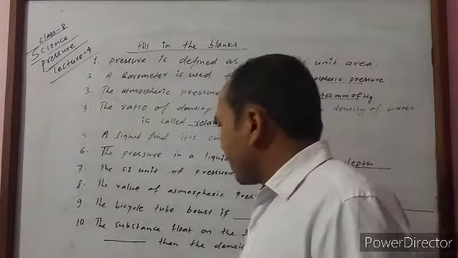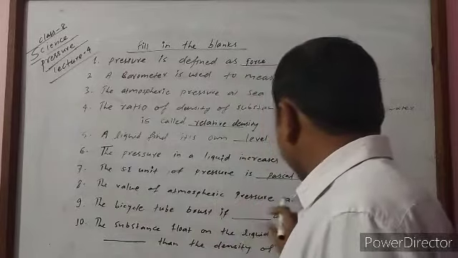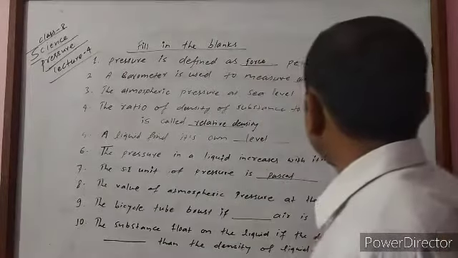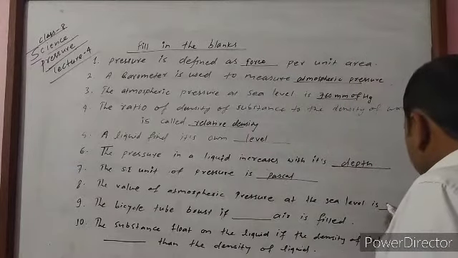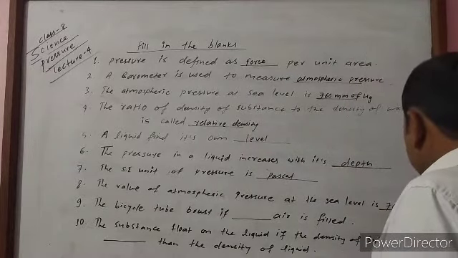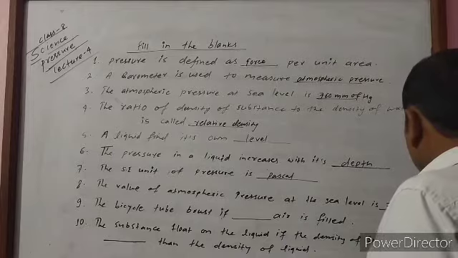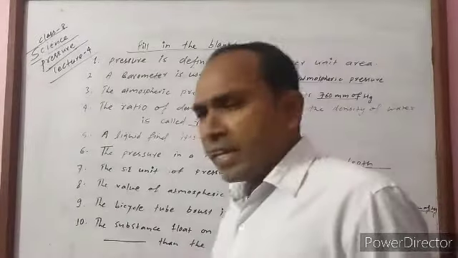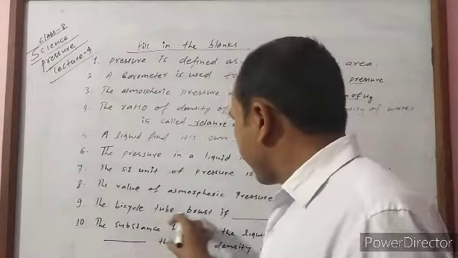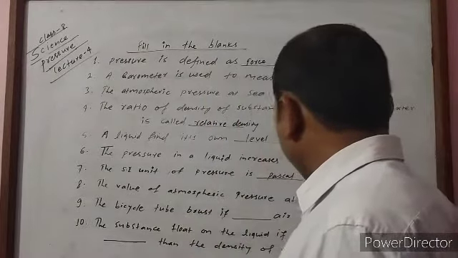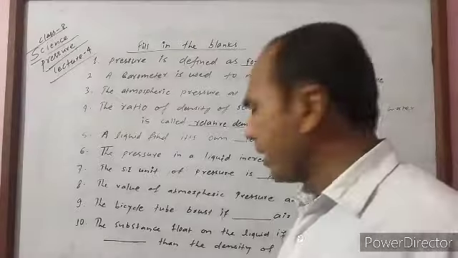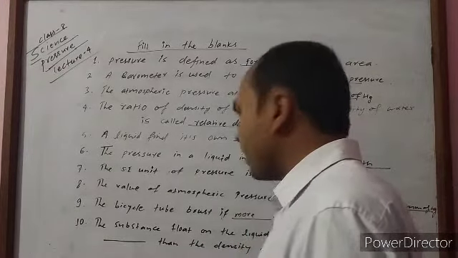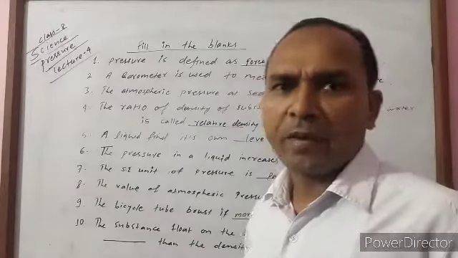Eighth, the value of atmospheric pressure at sea level is 760 mm of Hg. Ninth question: the bicycle tube bursts if more air is filled. When we fill more air in a bicycle tube, it bursts due to the high pressure.